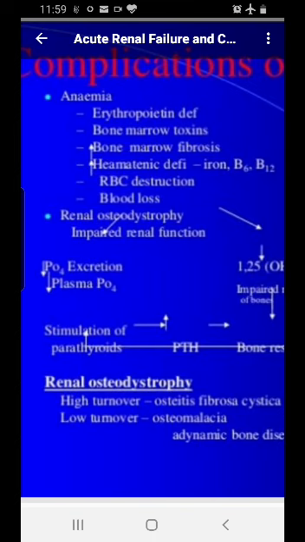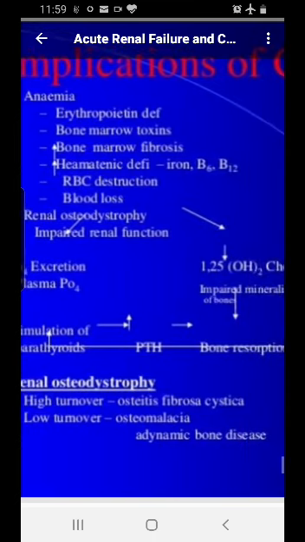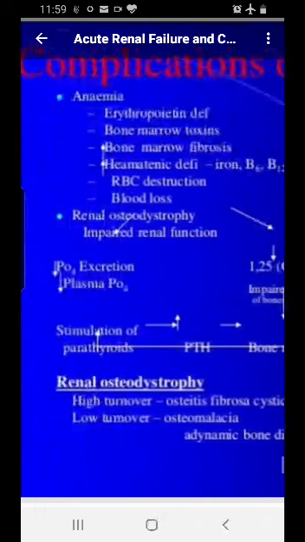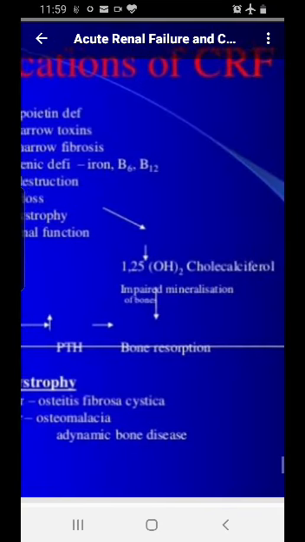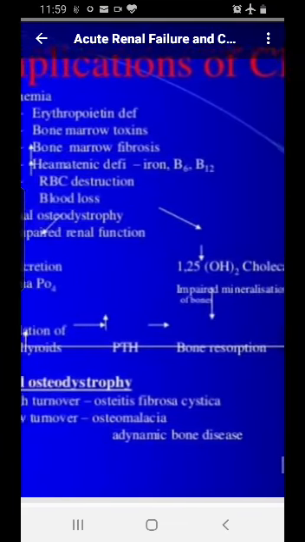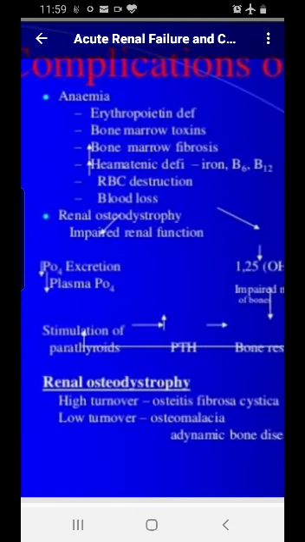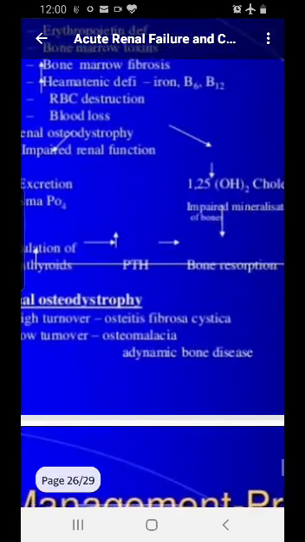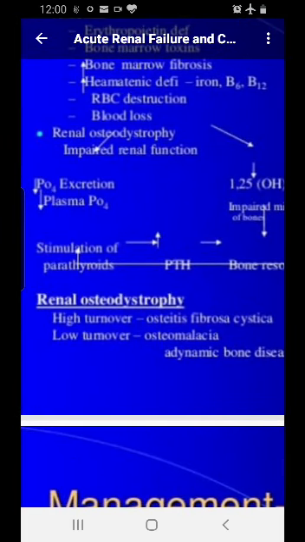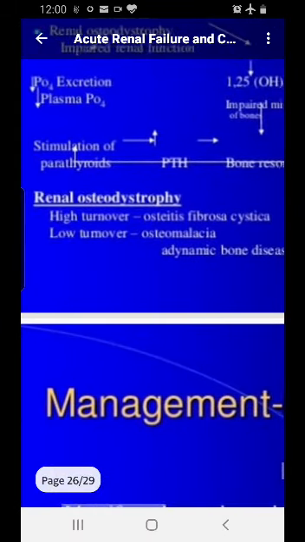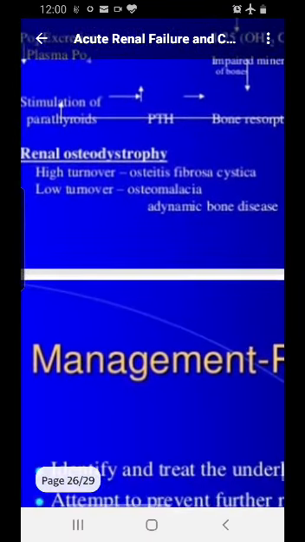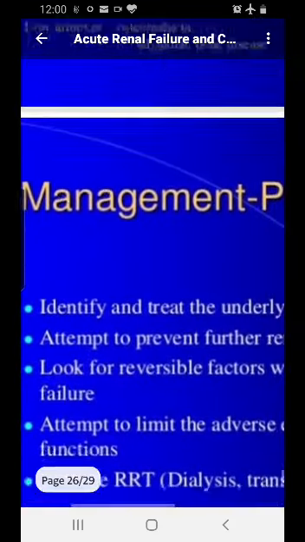Then the number two complication is renal osteodystrophy. Because of the impaired renal function, there will be less oxygen, and because of the less oxygen, there will be hypoxia, and as a result 1,25 cholecalciferol, vitamin D dysfunction will happen, and because of that there will be stimulation of parathyroid, so hypercalcemia, and the bone will be resorbed, so bones will become weaker in chronic renal failure. So in young people, there can be osteitis fibrosa cystica or osteomalacia or something like that.